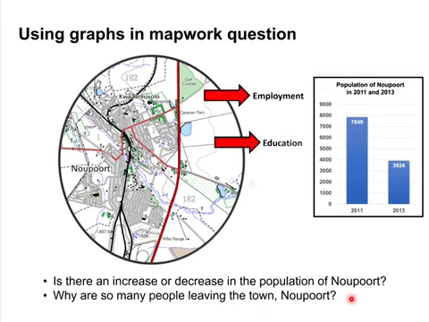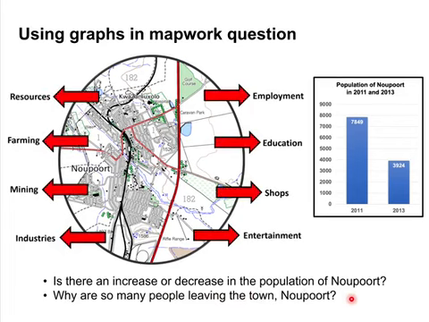Now, remember that you do this, right? You do your rural depopulation and your rural-urban migration, meaning there's no employment. Let's first go through this: education, shops, entertainment, other industries, mining, farming, resources. And if you look at the map, you find very few of this, right? Industries, yes, no. Now, this is an extract of the map, but I can promise you, really, there are very few industries. Farming, no farming activities. Very few or no resources there.